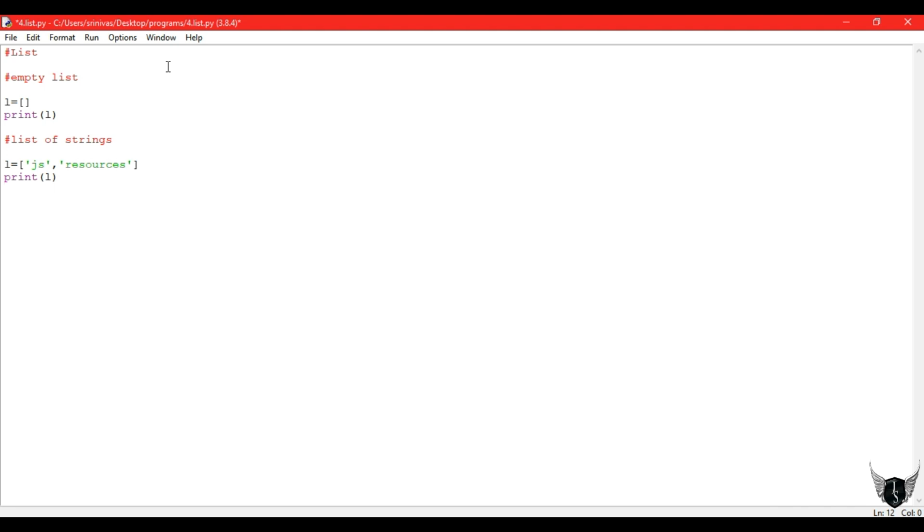I'll print the list, and next I will add some integers. We shall write a 2D list also consisting of integers. A 2D list is nothing but mention two square brackets, outer square brackets and inner square brackets. The first inner square brackets represent the first row, the second one represents the second row. 1, 2, 3 will be in one row, 4, 5, 6 will be in another row.